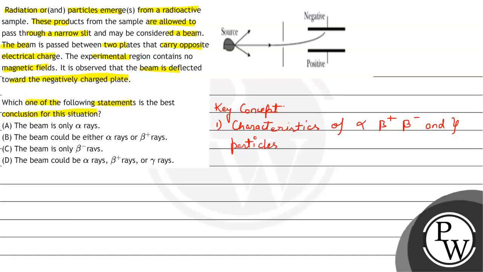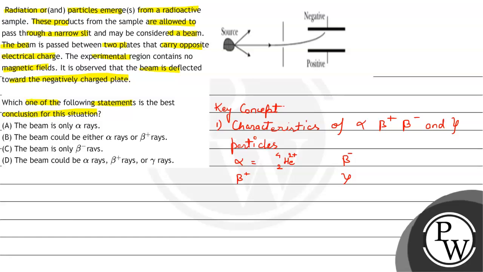So what is an alpha particle? An alpha particle is a positively charged helium nucleus. So it is a helium nucleus with two positive charges, and a beta positive particle has a positive charge. A beta negative particle is nothing but an electron, so it has a single negative charge, and a gamma particle has no electric charge.